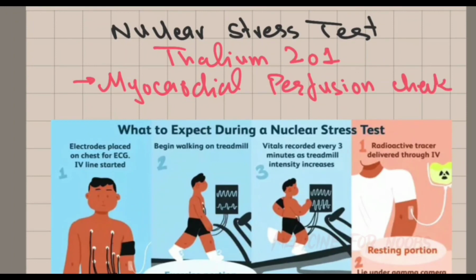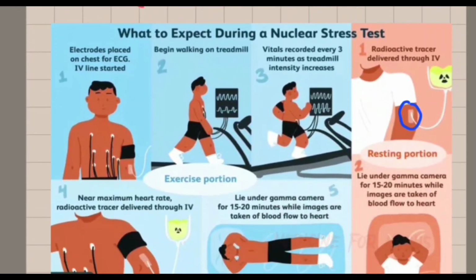There is also another test which is called the nuclear stress test, in which thallium-201 is injected into the body, and this is taken up by the healthy myocardial cells. In this test we check the myocardial perfusion. The radioactive tracer is injected through the IV line and the patient lies under a gamma camera for 15 to 20 minutes while images are taken of the blood flow to the heart. Then the patient goes on a treadmill and begins walking.